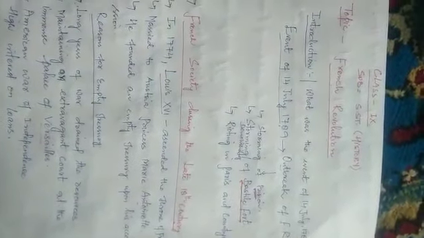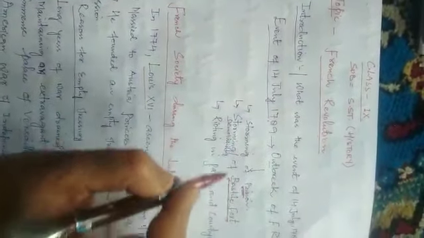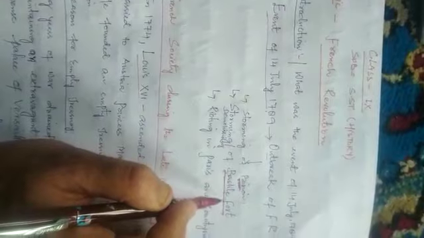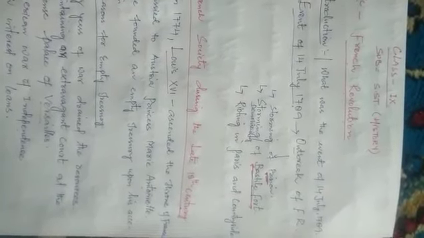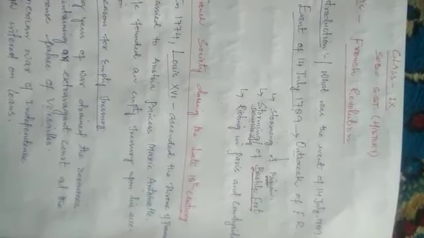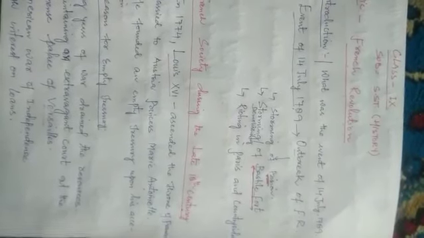After that, the people demolished the Bastille Fort. Why did they demolish it? Because the Bastille Fort was hated by all the people, who thought that it belonged to the king. The people had a lot of hatred for Louis XVI, who was the king at that time.